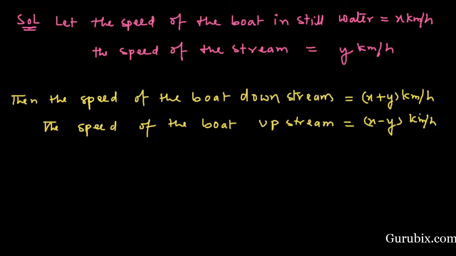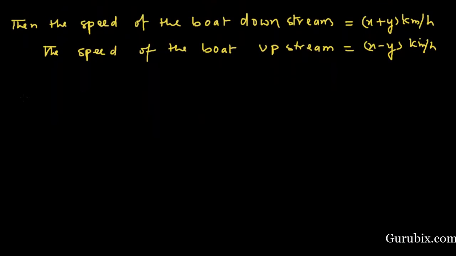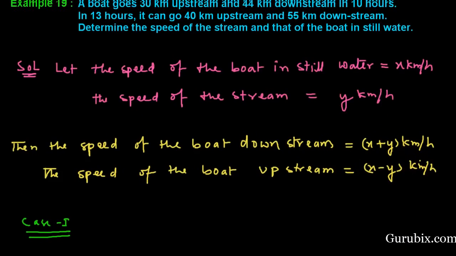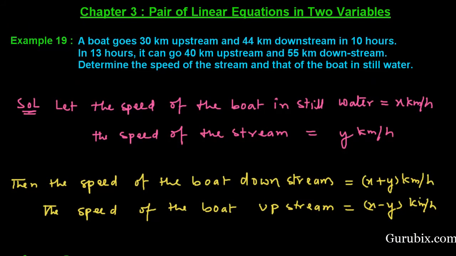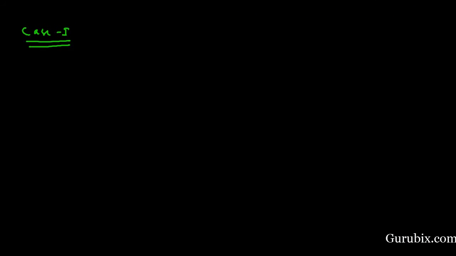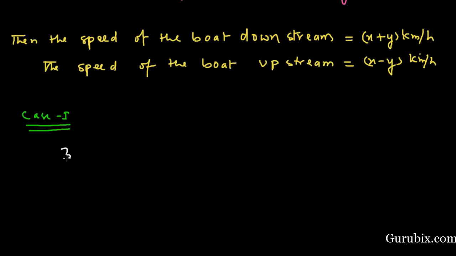And now we shall form our equations. In case 1, we are given that the boat goes 30 km upstream and 44 km downstream in 10 hours. 30 km upstream, this means 30 km with this speed x minus y, and 44 km downstream, this means with this speed of x plus y.